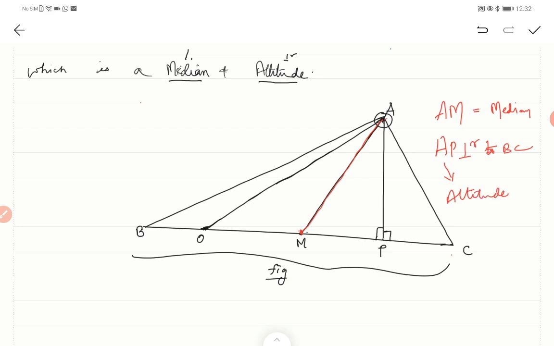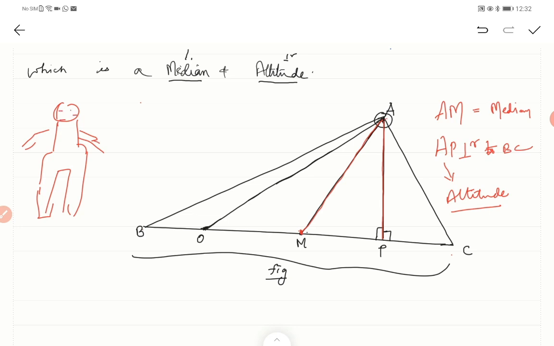Altitude, you can easily remember, is just like measuring the height. This will give you the height of a triangle. Altitude means height. For example, if you measure the height of some person standing, how do you measure?